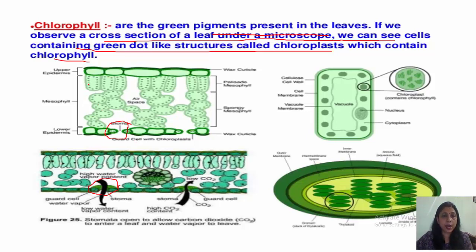These are the mesophyll cells, and these dot-like structures that you are seeing, these all are chlorophyll. This is a chloroplast containing stacks of thylakoids. These stacks are known as thylakoids. They are embedded in the stroma.